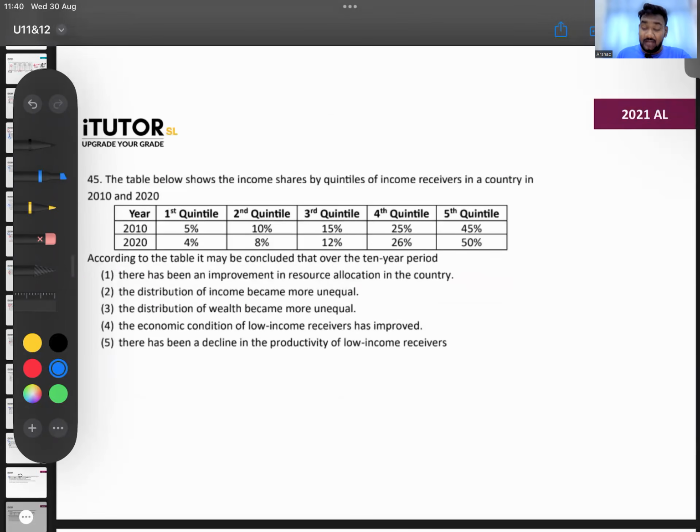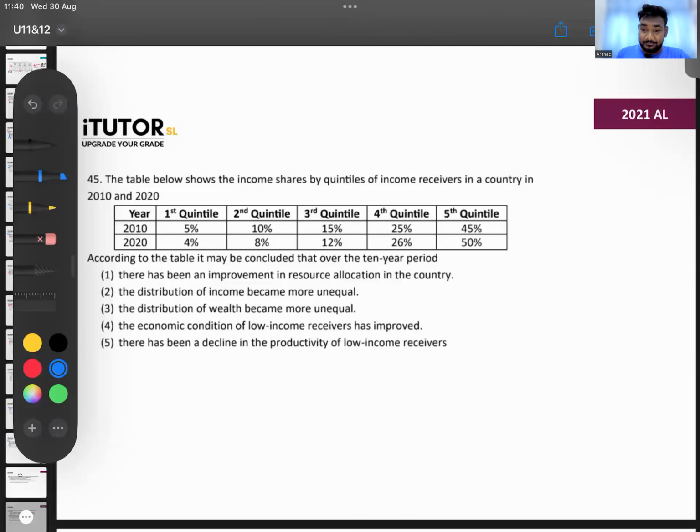The table below shows the income shares by quantiles of income receivers in a country. Quantile means 20%. So the first quantile means the poorest 20%, then the second quantile, and the fifth quantile means the richest 20%. So what has happened? Just look at the richest and the poorest, the first and the second. The poorest fellows' 5% and 10% has gone to 4 and 8. So poor people's income share went down. For the rich, 25 and 45 went to 26 and 50.